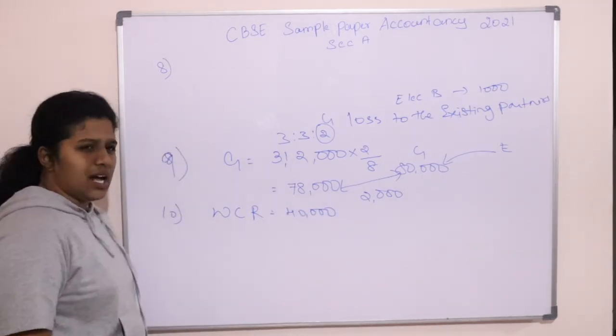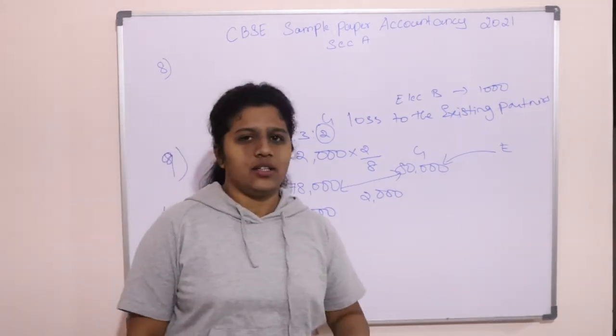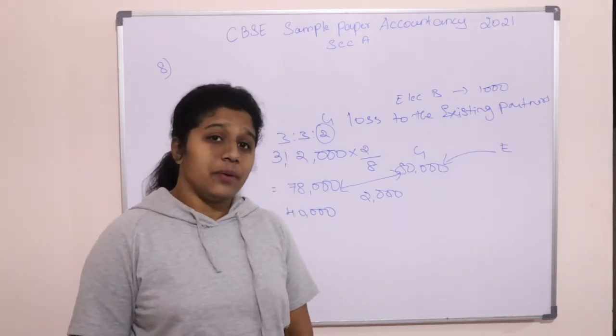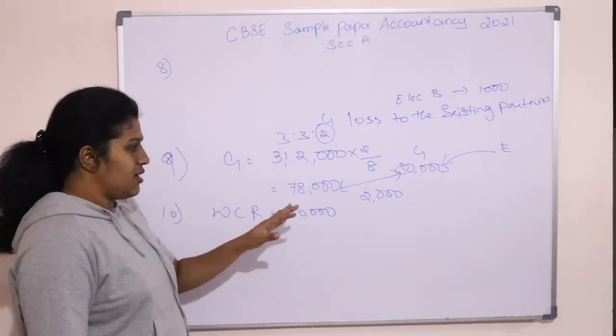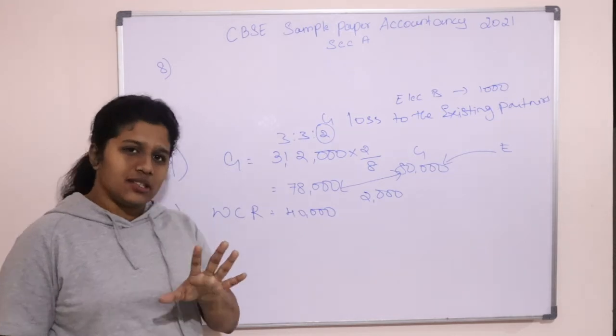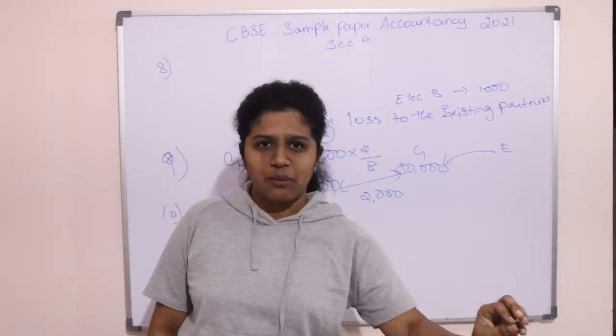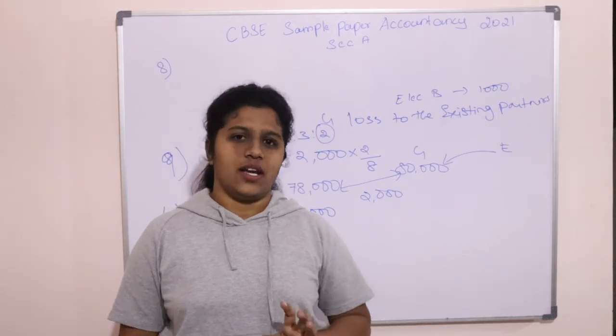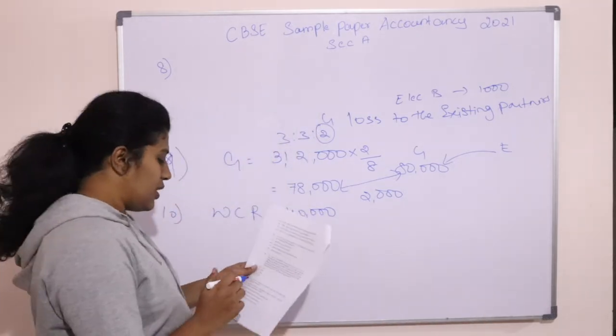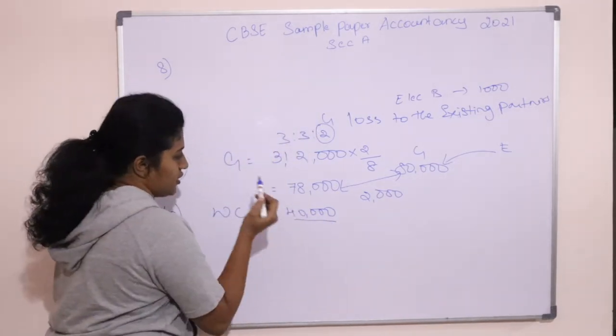See, usually there are so many ups and downs in business. You cannot predict what will happen in the next moment. So, companies will always create reserves. Reserves means some money which is kept aside, in case any situation happens, they will use this money. That is reserve. So, now they have kept a reserve aside of 40,000.